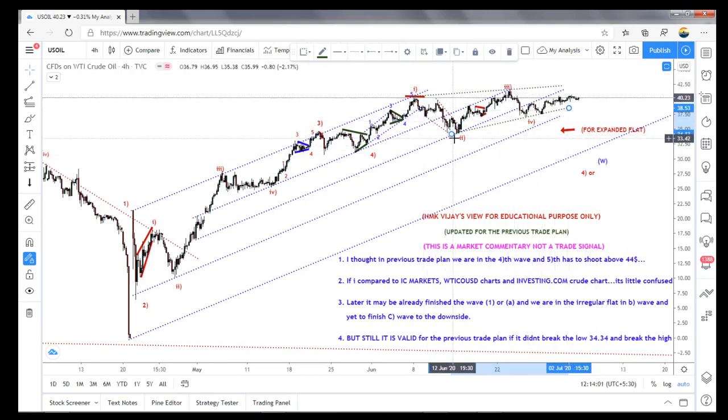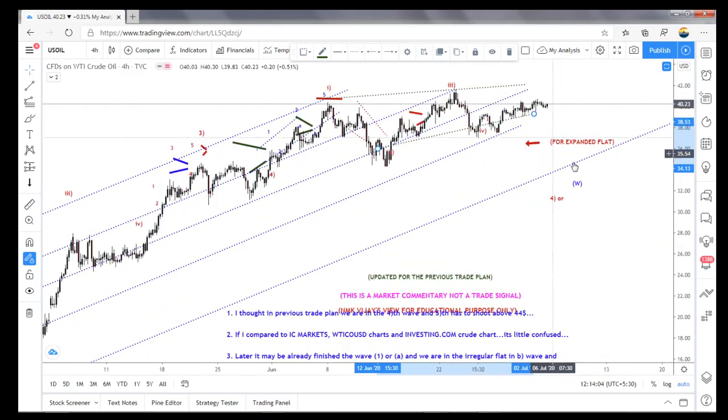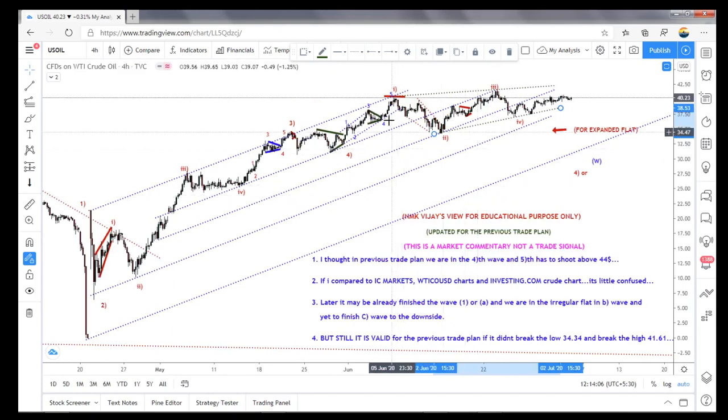Or either it could be a W, X, A, B, and C. So that is also possible. Or it could be a 1, 2, 3, and we are in the fourth wave, and then again fifth wave to the upper side for the ending diagonal.